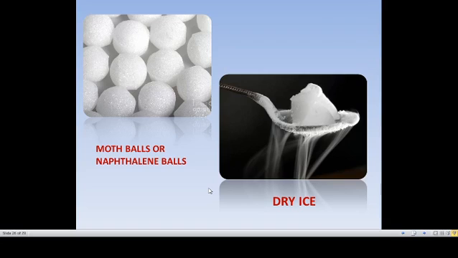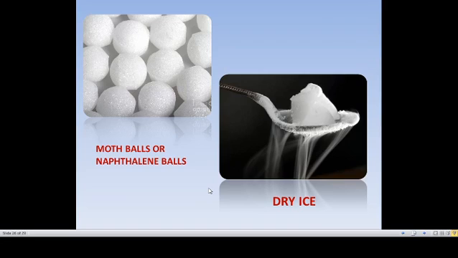In our home we use naphthalene balls. We use them to protect clothes from insects, and we also use them in bookshelves. It is a solid. After a few days we can see that the size of the mothballs has decreased, because due to the surrounding temperature it directly converts into gaseous state without turning into liquid.